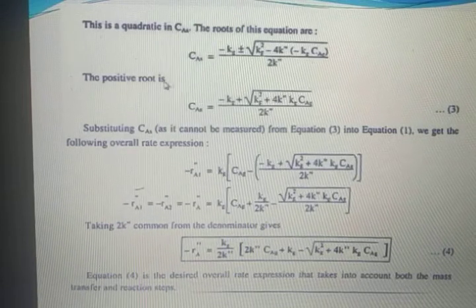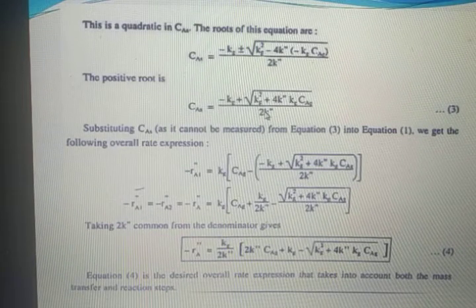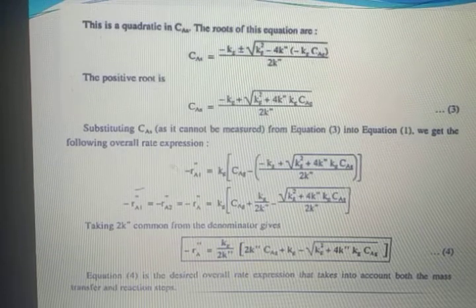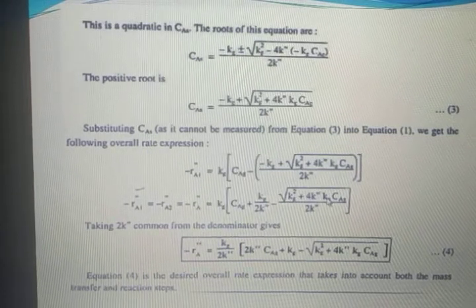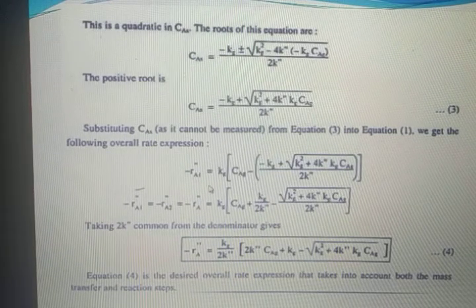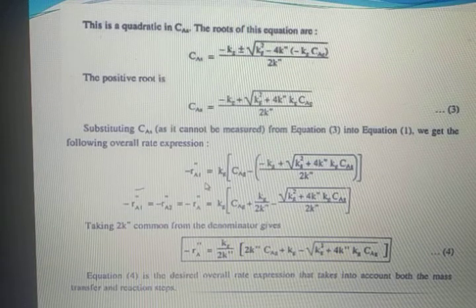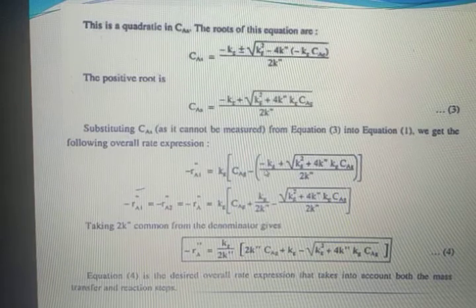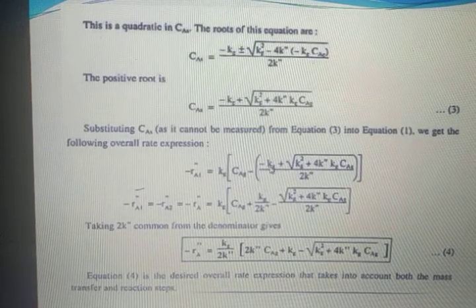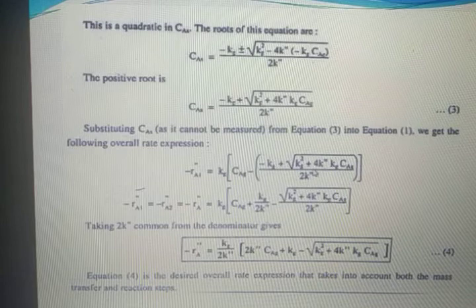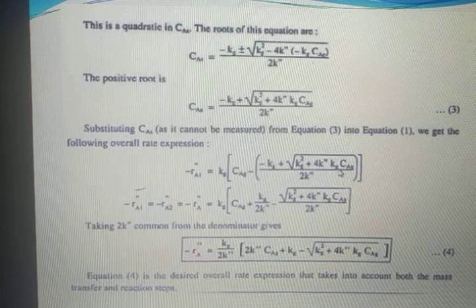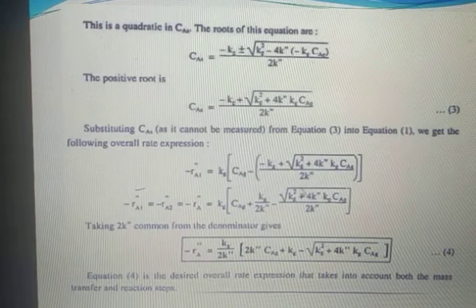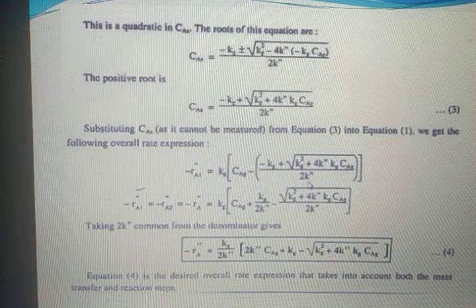The positive root is this one. Now substituting the value of CAS in any of the rate equations, we will get minus RA1 is equal to Kg into CAg minus Kg plus under root Kg square plus 4K double dash into Kg into CAg, whole upon 2K double dash.